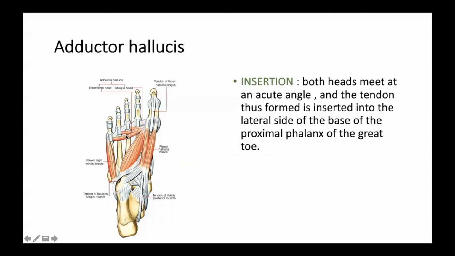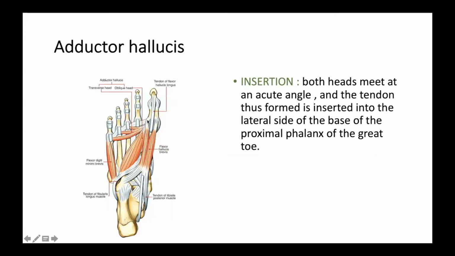This transverse head and this oblique head of adductor hallucis both fuse to form a tendon, and this tendon is inserted onto the lateral side of the base of the proximal phalanx of the greater toe, along with what muscle? Flexor hallucis brevis.